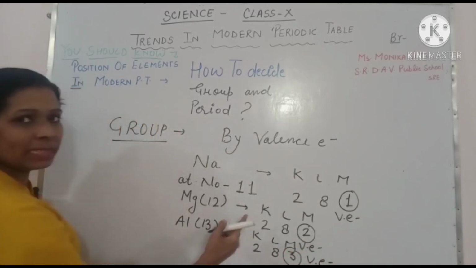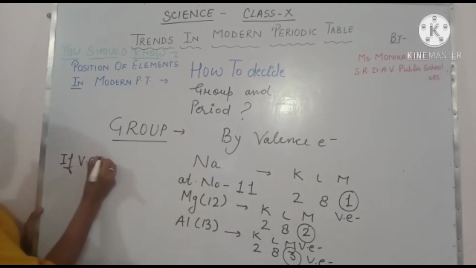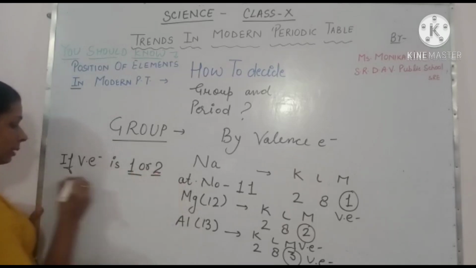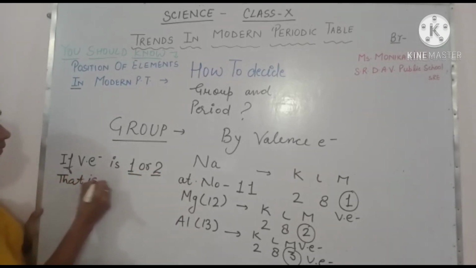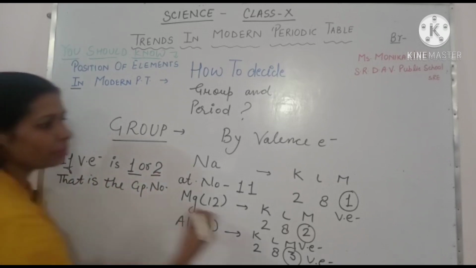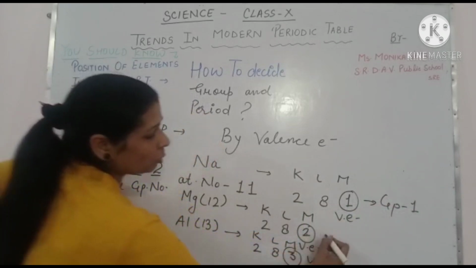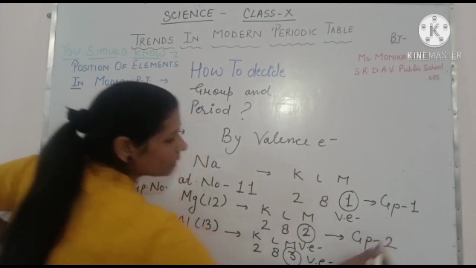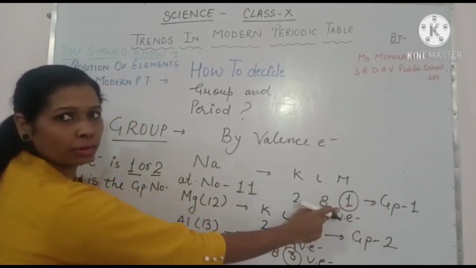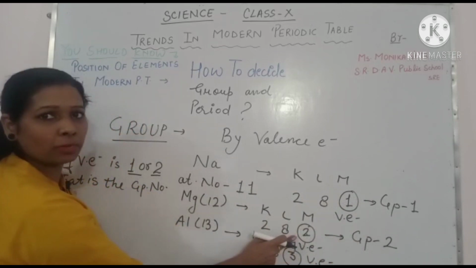Now, if valence electron is 1 or 2, then that is the group number. If valence electron is 1, then group number 1. If valence electron is 2, then group is 2, second group. So sodium belongs to first group because its valence electron is 1. Magnesium has group 2 because its valence electron is 2.